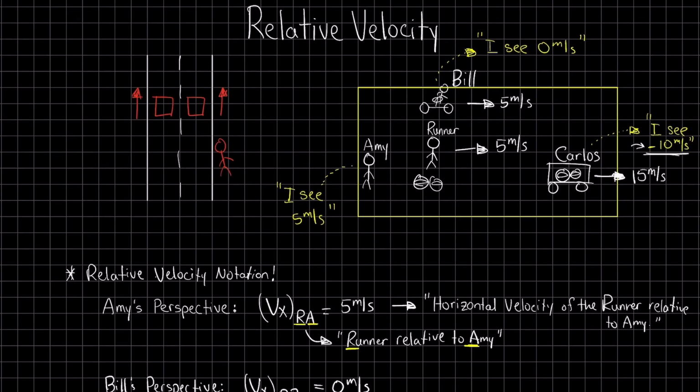First, let's understand what it means to say Carlos's velocity relative to Amy is 15 meters per second. Since Amy is standing still, she's considered stationary, and Carlos's speed is 15 meters per second faster than Amy. This means that if Amy were watching Carlos, she'd see him moving away from her at 15 meters per second.